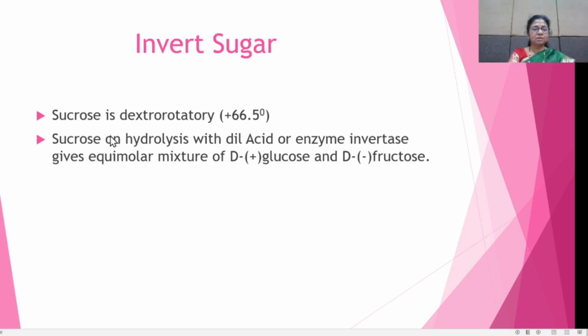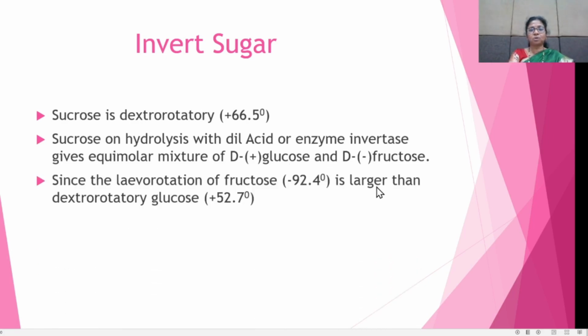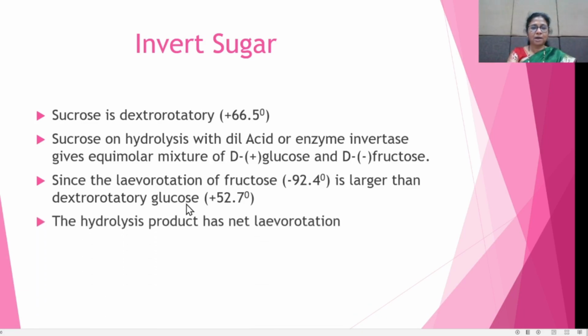Since the levorotation of fructose is minus 92.4 degrees, which is larger than the dextrorotation of glucose, which is plus 52.7 degrees, the hydrolysis product has a net levorotation.